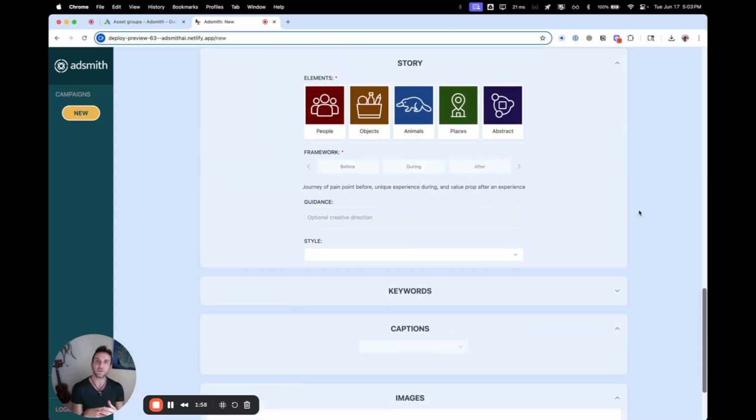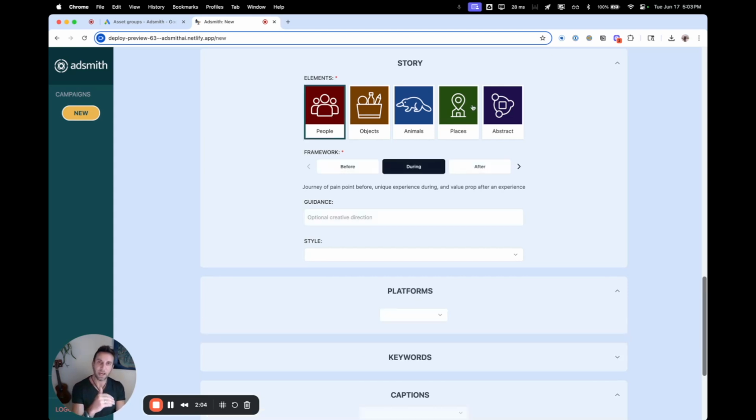Story. Now we get to every ad is telling a story. So what story are we telling with this one? What are the visual elements? We're going to select people, and we're adding the custom elements feature soon, where you can bring in your own photo of your product, model, location, whatever.